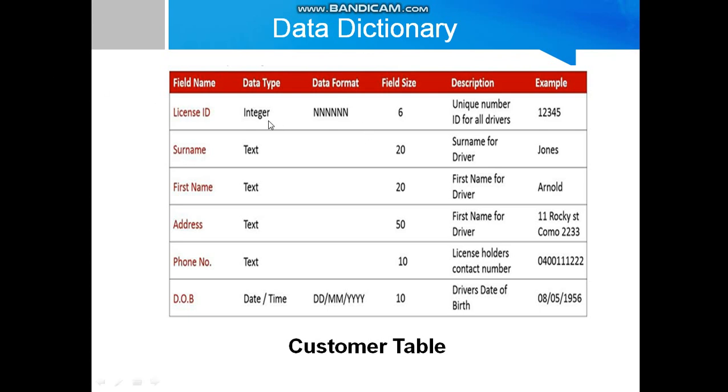Integer means it can store only integer values. What is the maximum size? 6. It cannot take more than 6 digits. And surname is a textual data type, it can store up to 20 characters. Like this, how many tables are inside the database, the field names in the tables, the data type for each field, and the maximum and minimum length of each field can be displayed in the data dictionary. It is also maintained by the DBMS.